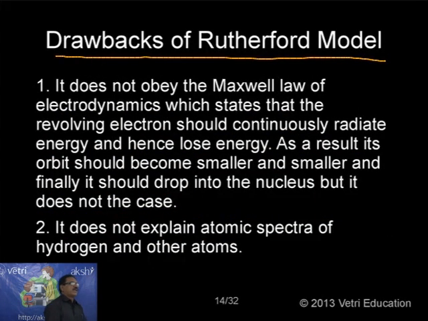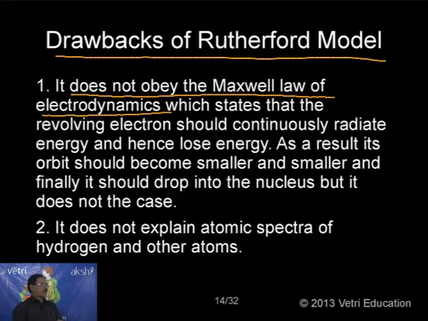What are the drawbacks of the Rutherford model? There are two important drawbacks I want to point out. One is that it does not obey the Maxwell law of electrodynamics. What is the Maxwell law of electrodynamics? It states that the revolving electron should continuously radiate energy.